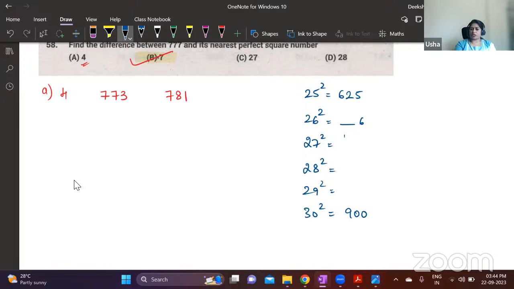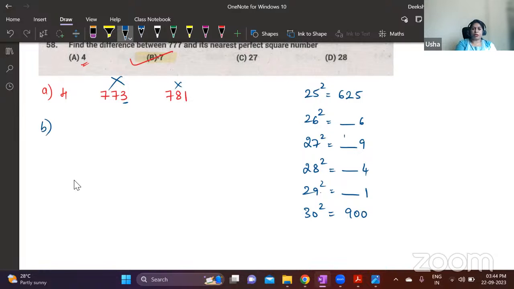Any number ending with 6 square will end with 6. This number will end with 9. This one, 8 square is 64, so this number will end with 4. And this number will end with 1. Okay, so these are the ending numbers. And you see 773, the number ending with 3, does not come here. Therefore, this is wrong. 781 is not possible because 900 is a very big number compared to 781. 29 square will be closer to 900. It won't be closer to 781. So this is also wrong.